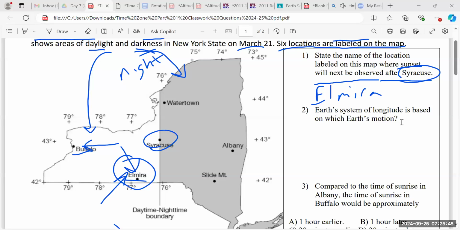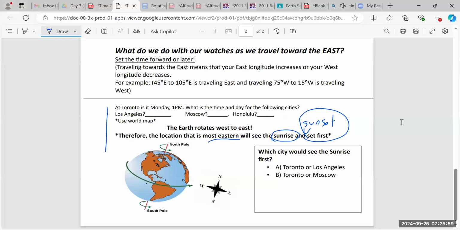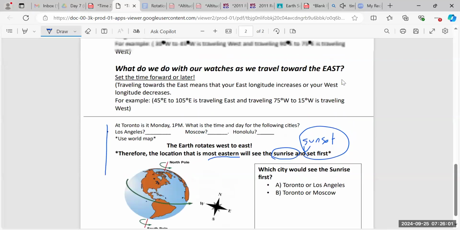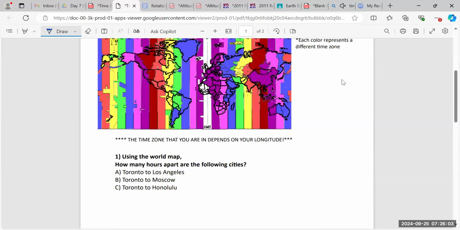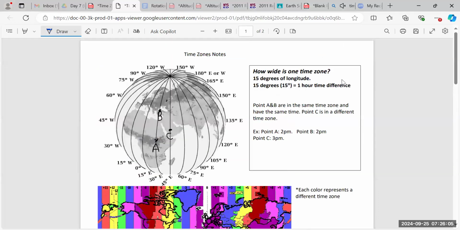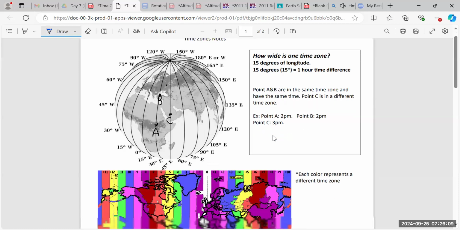Number 2 says, Earth's system of longitude is based on which Earth's motion? So when we look at our notes, so let me move up, right? Earth's system of longitude, right, which sets up time zones.